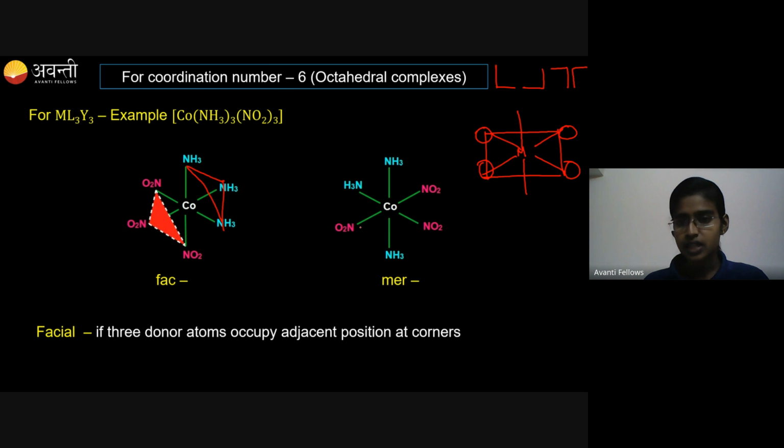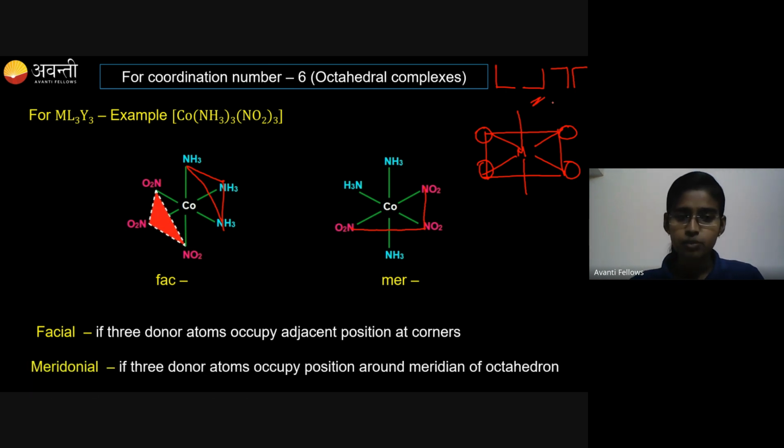So here you can see they have taken this particular L shape. You can take any one of the L and occupy those 3 corners with a similar type of ligand. If it is like that, then the particular compound is called the meridional isomer. If 3 donor atoms occupy positions around the meridian of the octahedron, they are called meridional isomer. Clear for all? So here we are denoting the geometrical isomerism as FAC and MER.